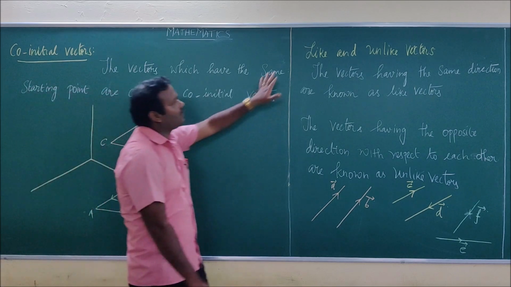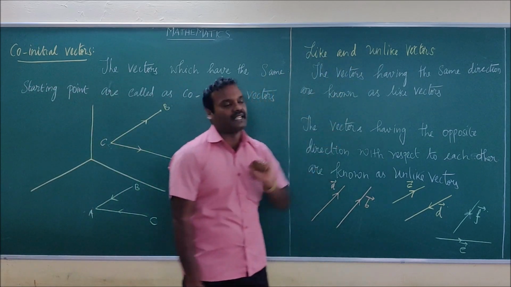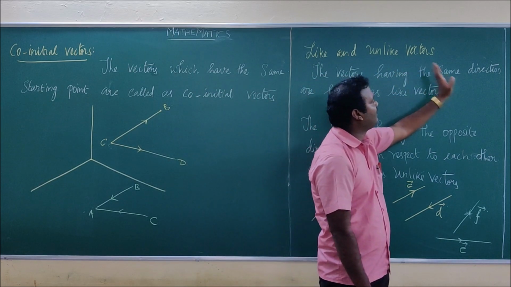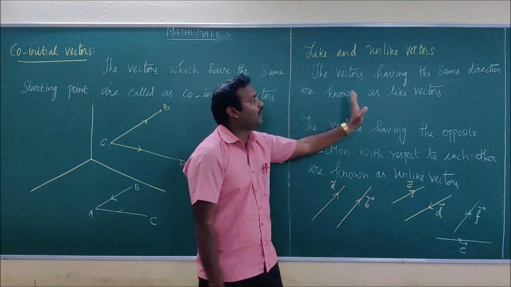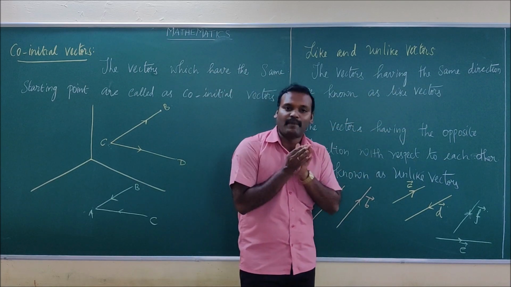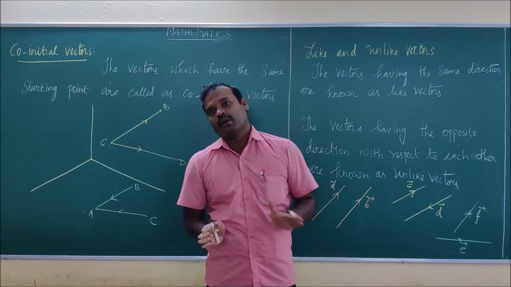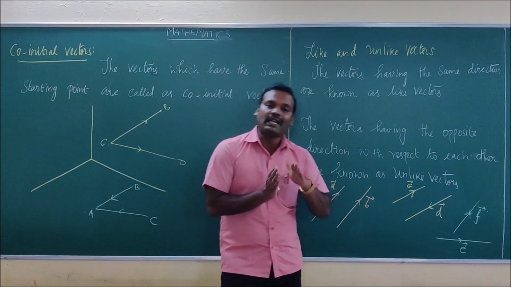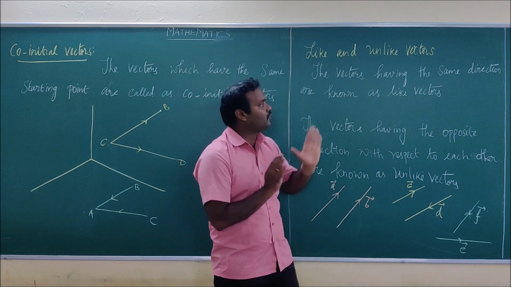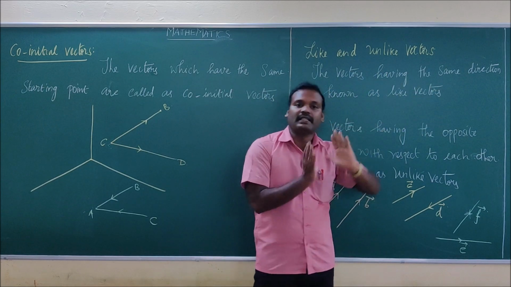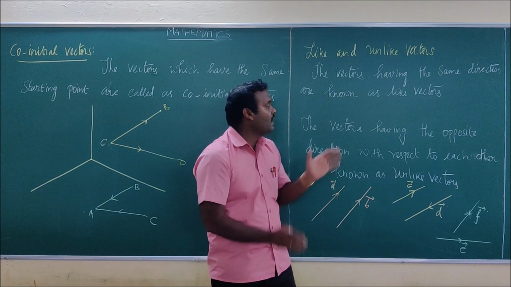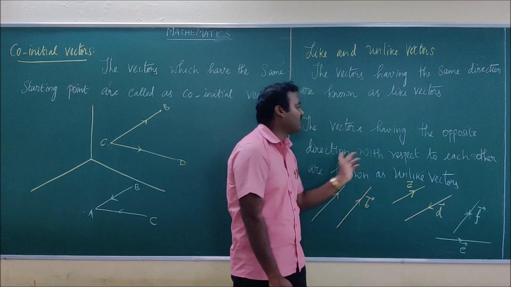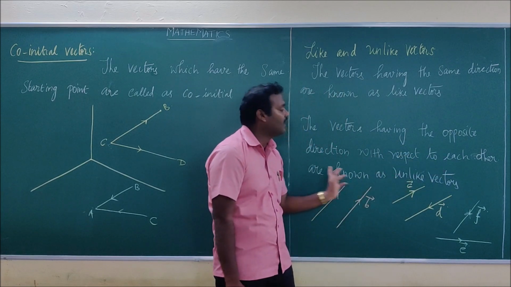Next we are going to see the like and unlike vectors. So what is the definition? The vectors having the same direction are known as like vectors. Here the magnitude doesn't matter. Whatever the length of the vector, that doesn't matter. It concerns only the direction. If two vectors are in the same direction, then they are known as like vectors. Whereas in the case of unlike vectors, the vectors having the opposite direction with respect to each other are known as unlike vectors.